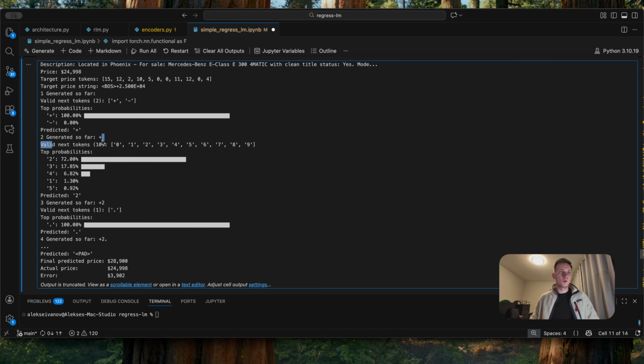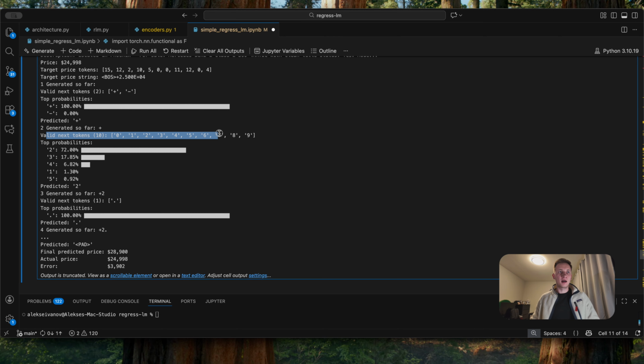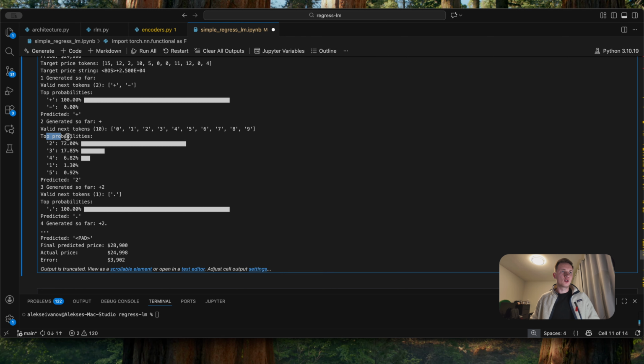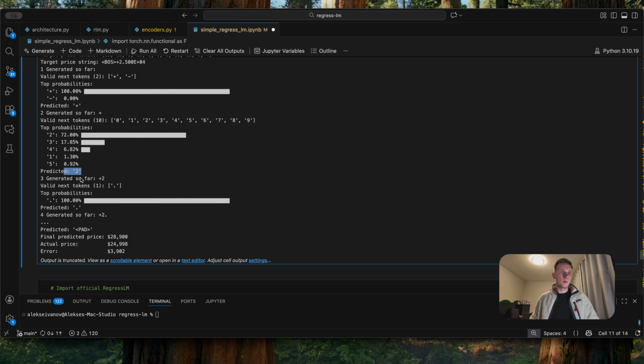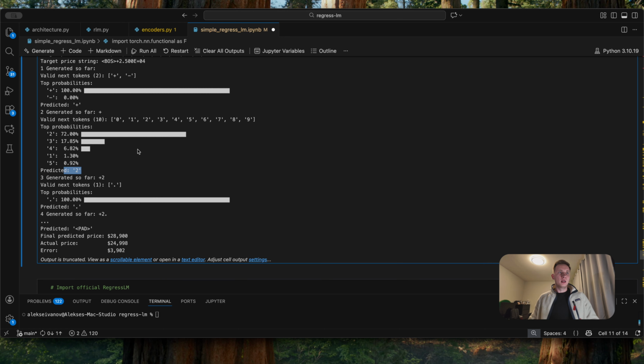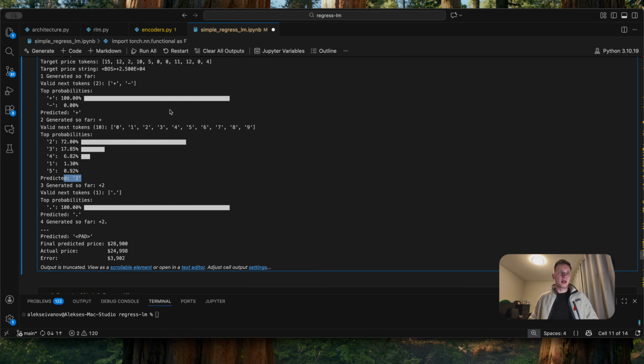Then in the second iteration, we predicted so far plus. So the next valid tokens are from 0 to 9, and then we have the top probabilities. We have 2, which has 72%, 3 is 17%, 4 is 6%, and so on and so forth. So the predicted next value would be 2. And then the loop repeats. So we can see the model in action, and how it predicts a probability for each token to occur at each position.